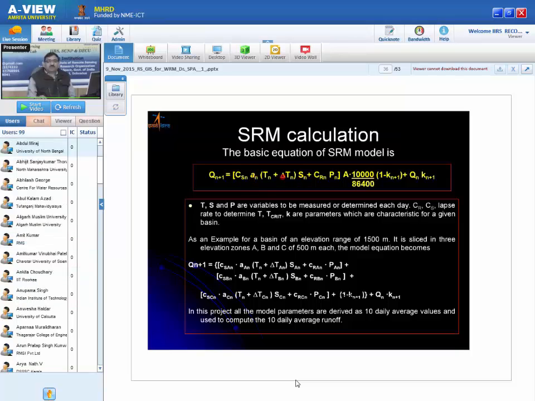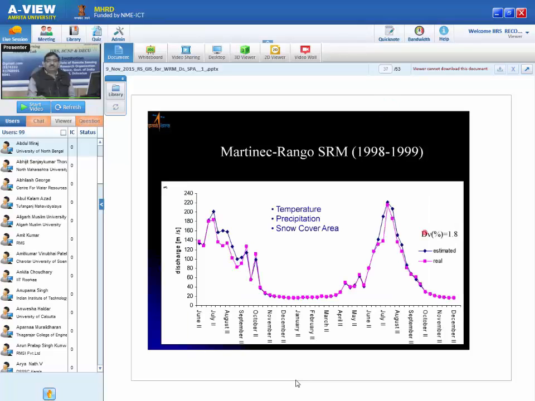Temperature we get from the lapse rate, because in the Himalayas you can either calculate the lapse rate, or if you don't want to calculate, there is a thumb rule. It is from 0.6 to 0.65 degrees centigrade per 100 meters of elevation. So the temperature is reduced by 0.6 to 0.65 degrees centigrade when you go up by 100 meters. We apply this, and then finally we get the runoff in the form of curves.